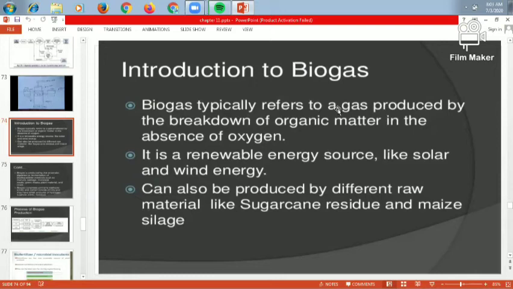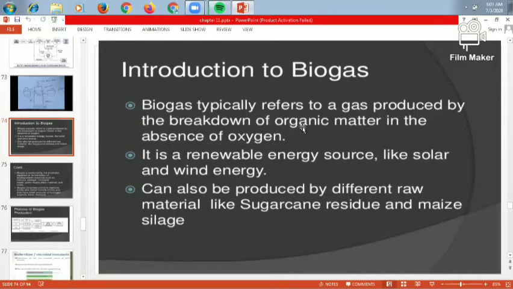So what is biogas? Biogas typically refers to the gas produced by the breakdown of organic matter in the absence of oxygen. Absence of oxygen means it is an anaerobic condition. The oxygen is completely absent. Here the breaking down of the organic matter takes place.